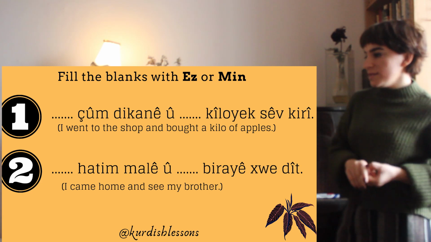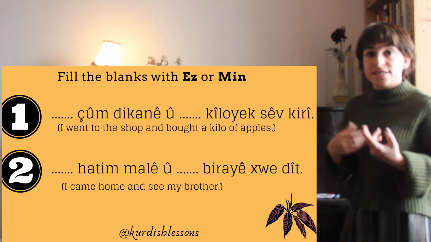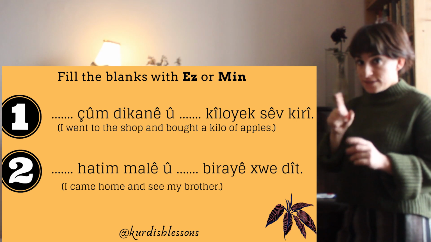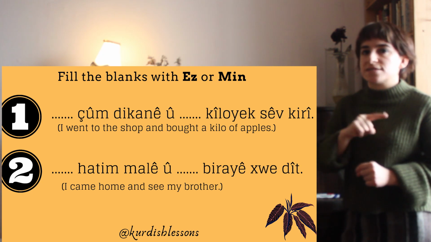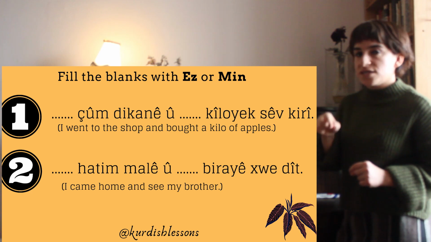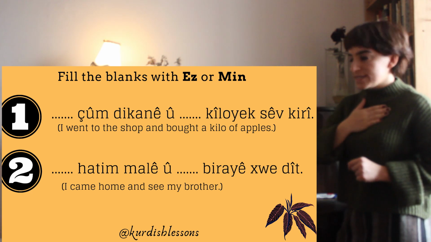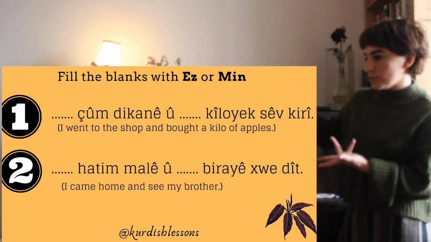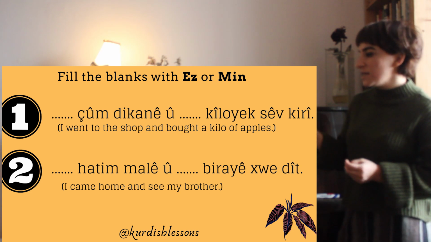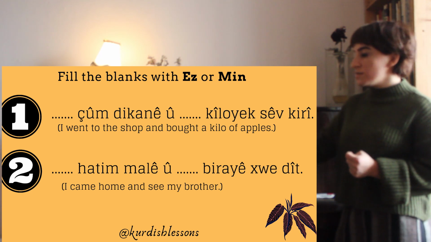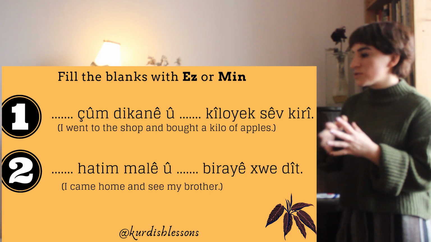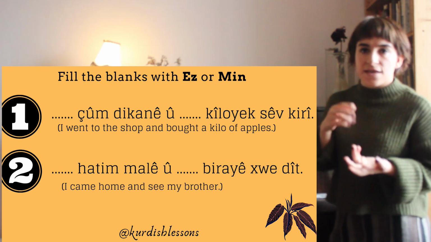Okay, so chuin, as you know, is an intransitive verb, right? You cannot go something. Yes, you can go somewhere, but it's not for transitive verbs. That's why chuin is intransitive. So it will be "as chum dikane", I went to the shop. And "kilo sev kri", kri is to buy. As you see, there are objects here, "kilo sev", accusative, like a direct object, so you will use "min kilo sev kri". Okay.